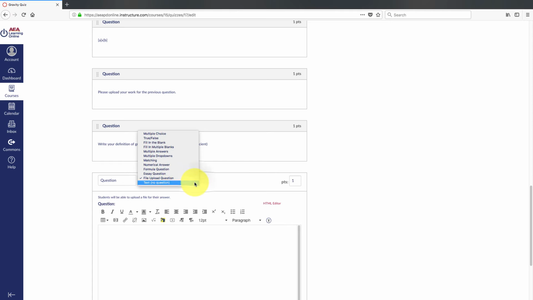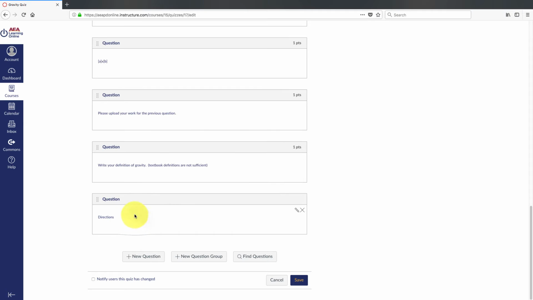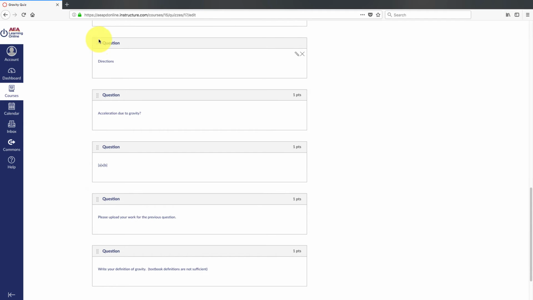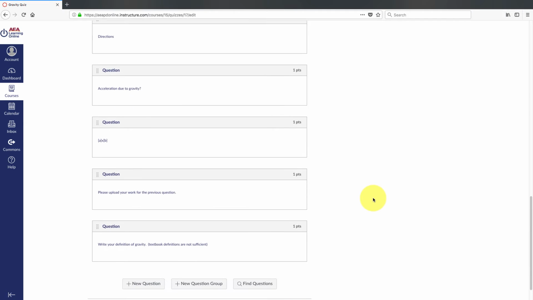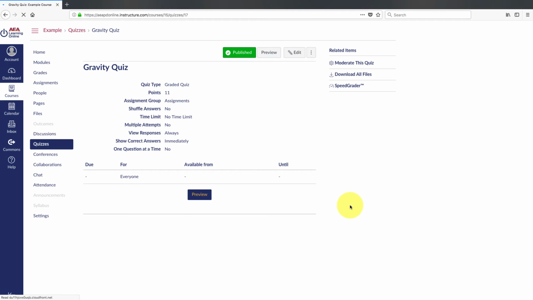And the last question here is a text. This is just going to be directions. So if you had to put some directions halfway through a quiz, let's say you want to do directions down right there, that would work. So we're going to go ahead and hit save. And you can see there's 11 questions on the quiz, so let's go ahead and give it a preview.